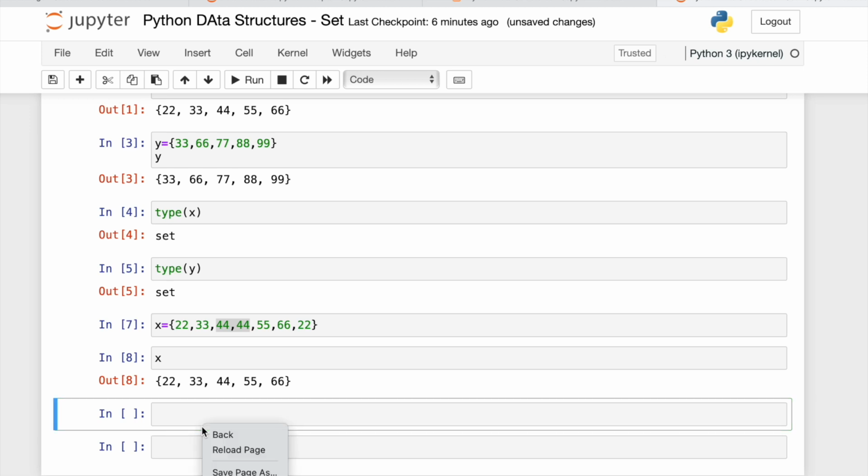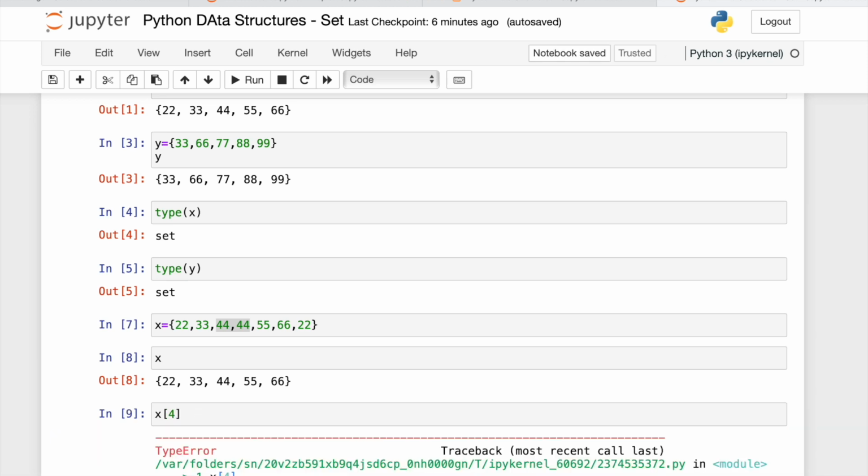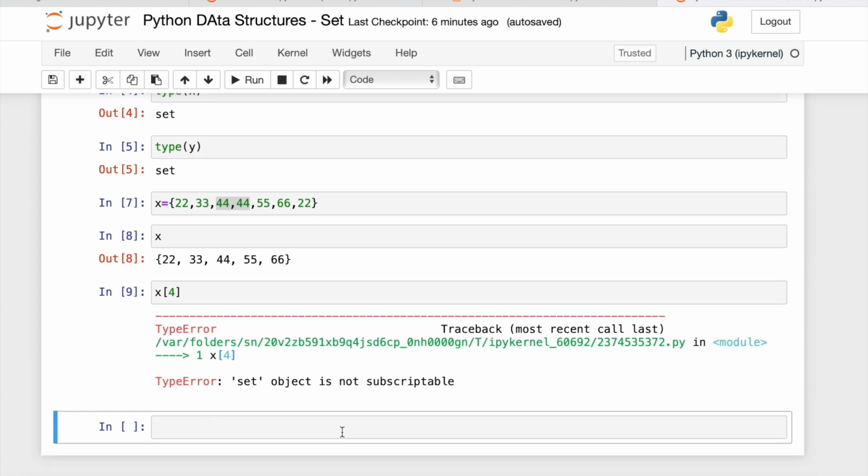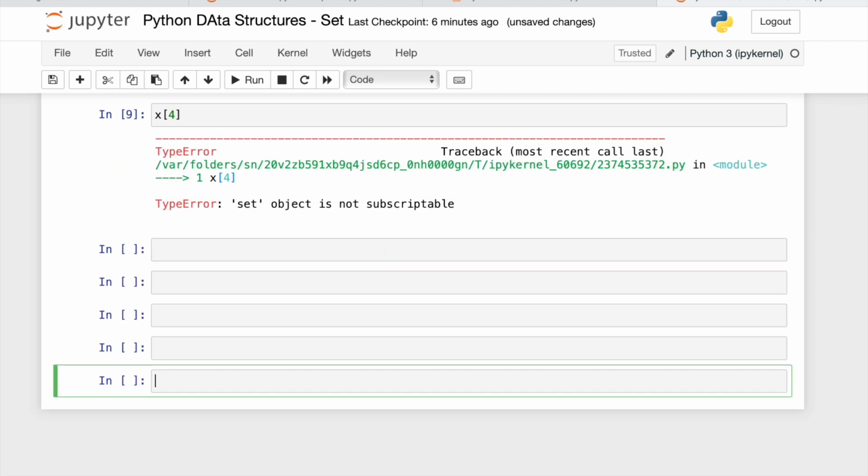We cannot call by indexing. Let's try X[4]. Set object is not subscriptable, meaning there is no indexing, so we cannot call the items of the set.